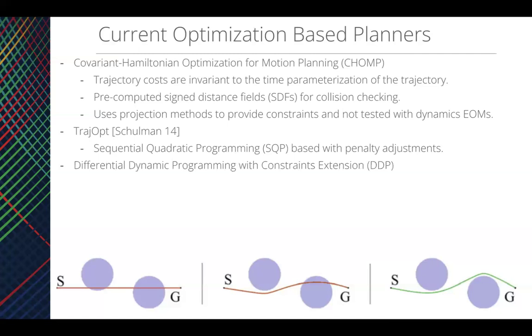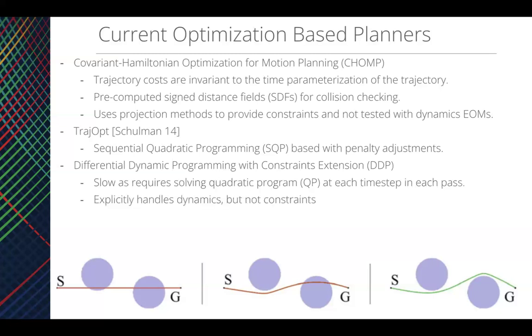However, on the side of model predictive control problems, we have differential dynamic programming and its constraint extensions, which allow it to solve model predictive control problems iteratively. However, these approaches can be slow because they require solving a quadratic problem at each time step for each pass.